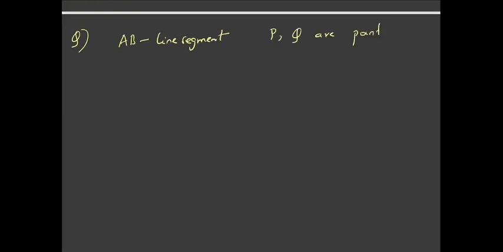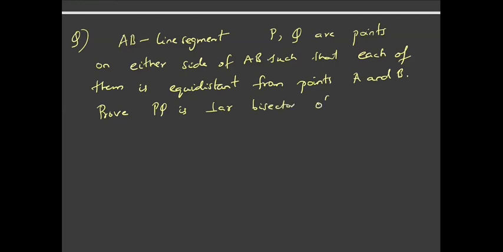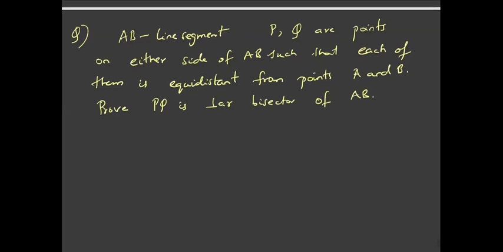Okay, so let's move on. AB is a line segment, and P and Q are two points on either side of AB, such that each of the points P and Q is equidistant from points A and B. You need to prove that PQ is the perpendicular bisector of AB.